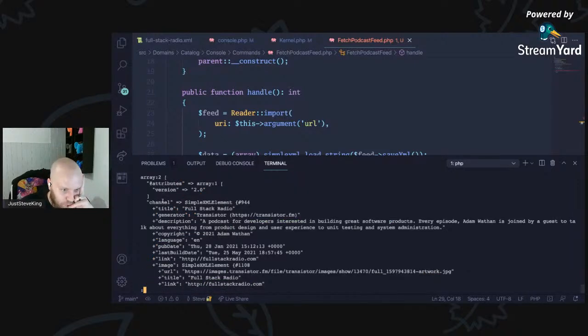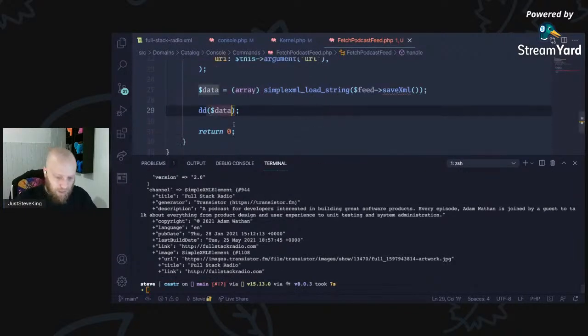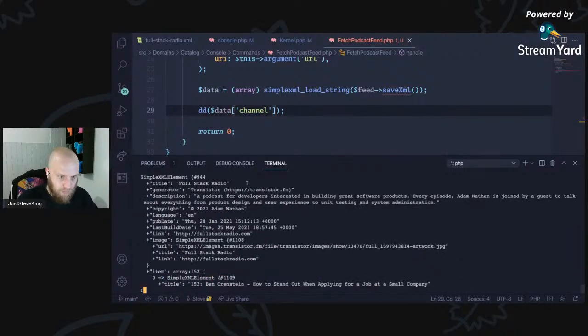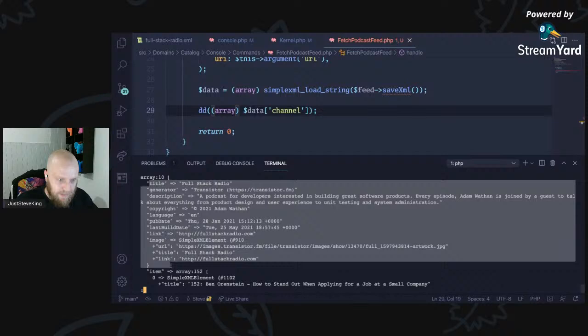We've got the attributes, the channel. So we want the channel. That's what we want. So let's get the channel. That's a simple XML element. So again, we're going to have to cast something to an array. So there's lots of array casting when it comes to XML feeds. That means we can get everything we actually need.